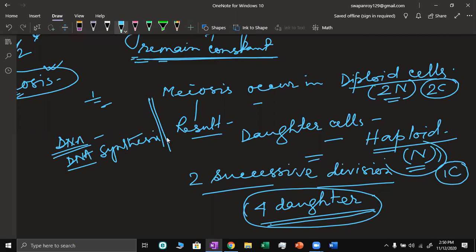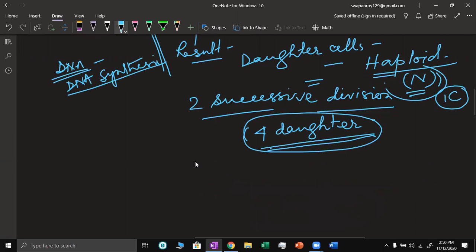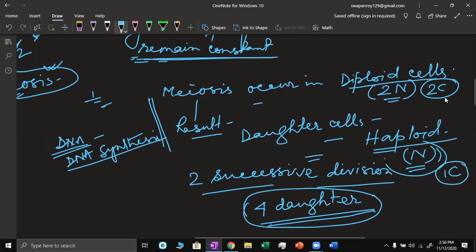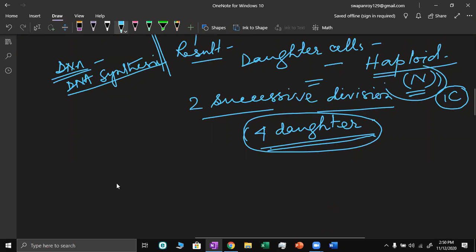DNA synthesis. So what happened? These diploid cells, which are going to divide by meiosis, initially, before the division starts, have 2C DNA. As they prepare for division, the DNA content will increase by synthesis to 4C, double.